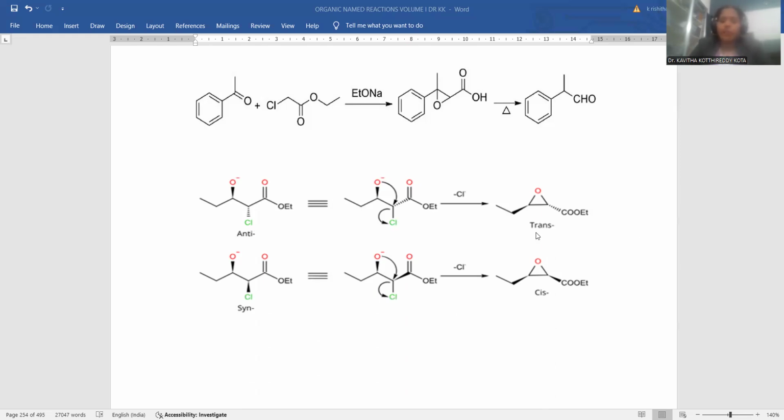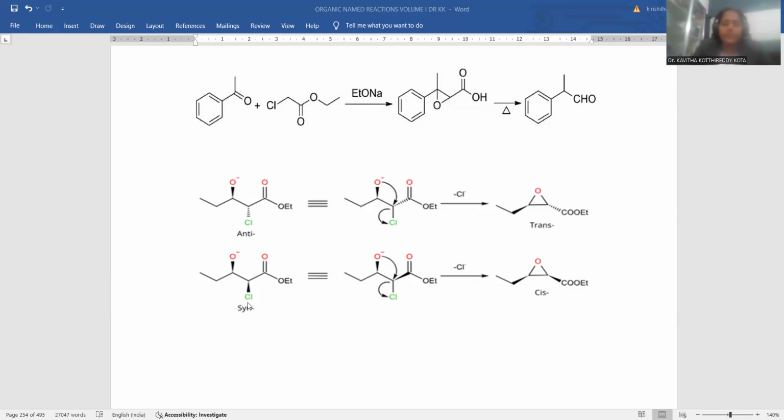And the anti-compound always gives rise to the trans product with respect to the stereochemistry aspects, where you can find the ethyl functionality toward the viewer and this ester functionality away from the viewer. This is the anti-symmetry, trans-symmetry you can notice over there. So this is the criterion for the epoxidation process.